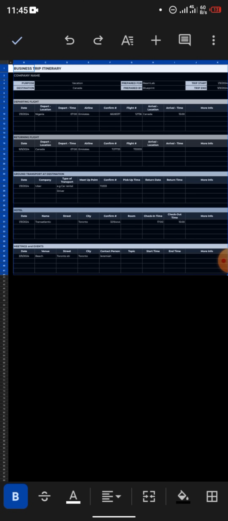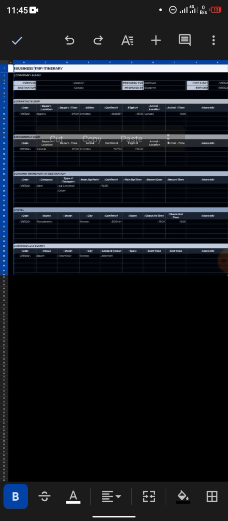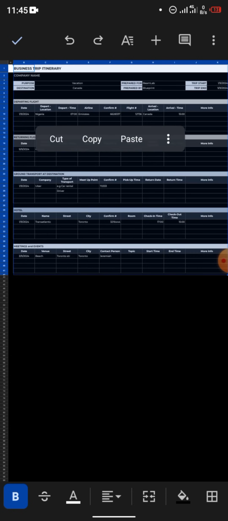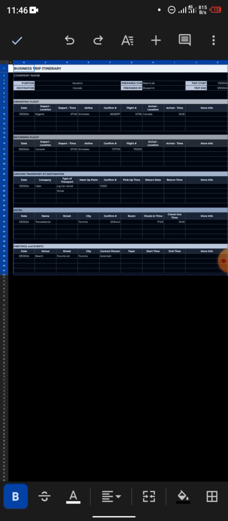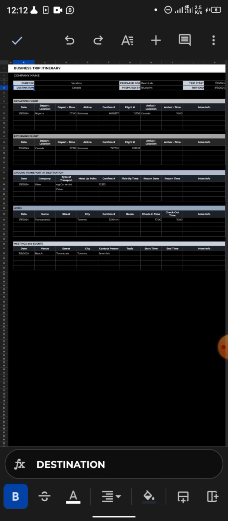Now, once you've selected it, just leave it. Then tap on it again and hold it. You see this copy. Tap on it and copy it. After selecting everything and copying it, if you are using a PC or laptop for this, once you select everything, just press Ctrl C to copy the whole cells in this table.